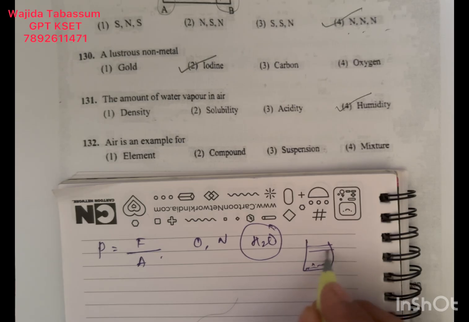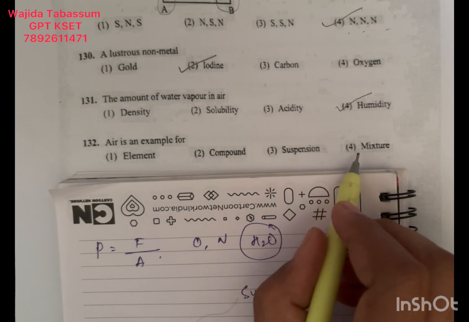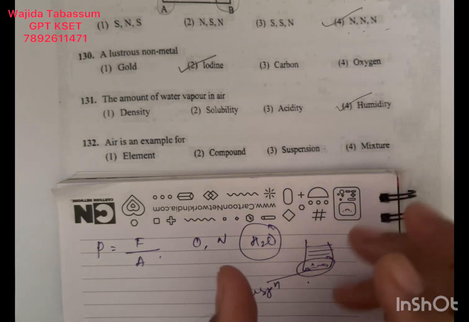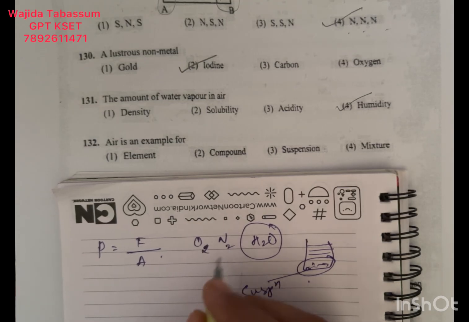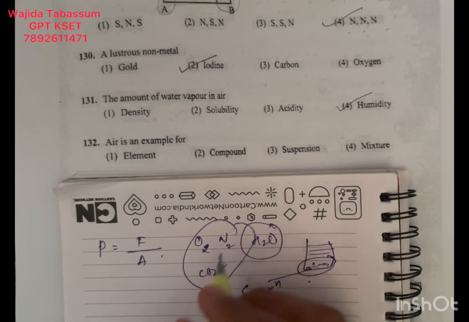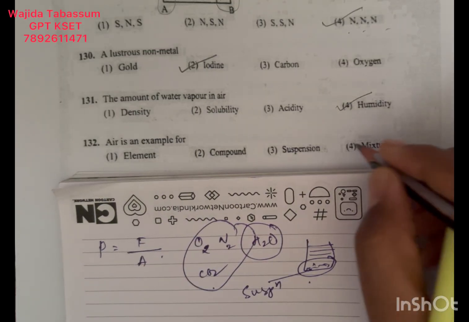Okay, it is separated from water, that is called suspension. Mixture is what? If we mix two or more substances, like air. It is a mixture of oxygen, nitrogen, carbon dioxide, right? Many gases. So air is an example of a mixture.